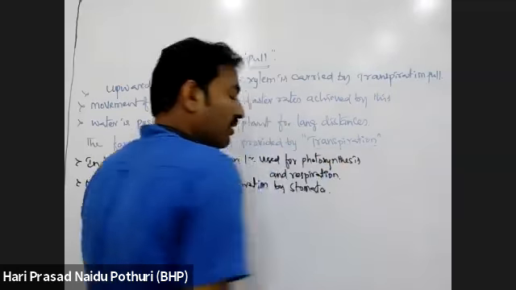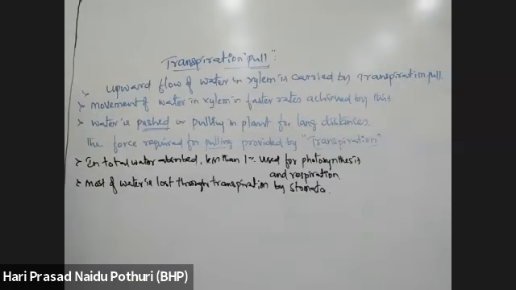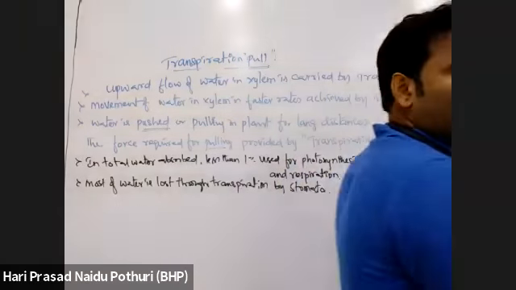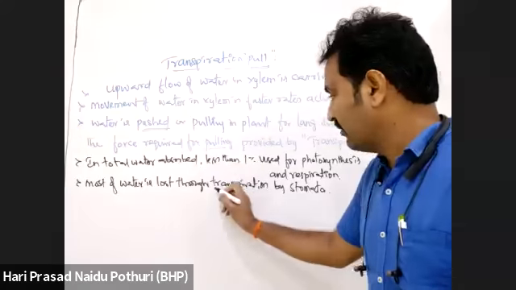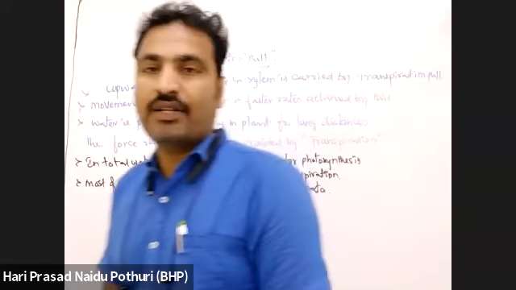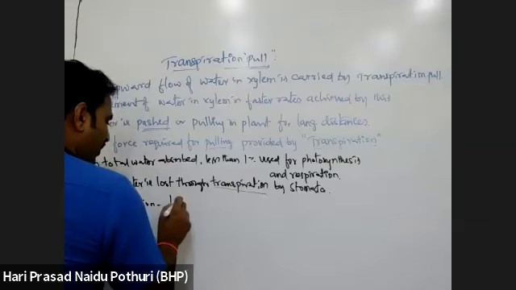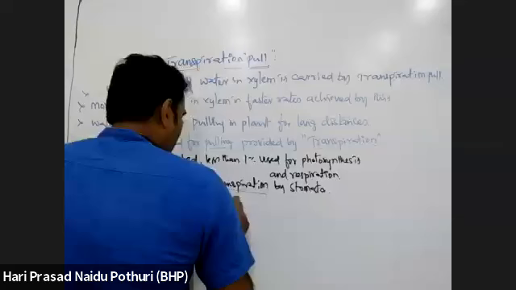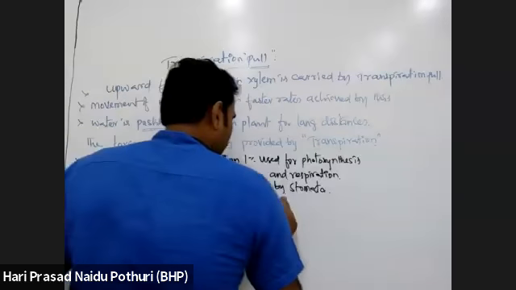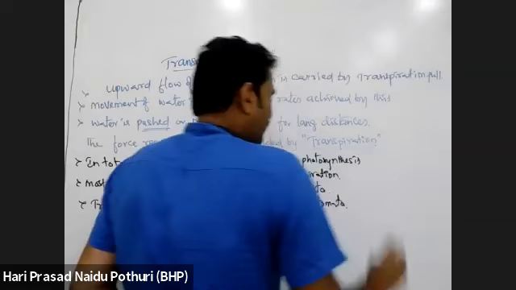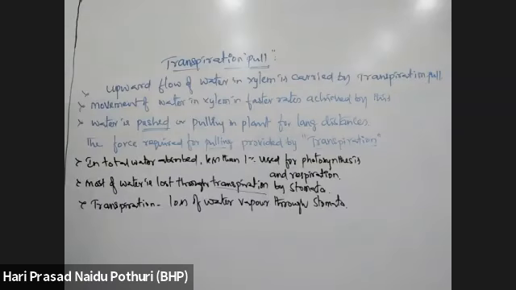Stomata are small pores which are present on the epidermis of leaves. Stomata are responsible for loss of water vapor, which is called transpiration. What is transpiration? We know transpiration is loss of water vapor through stomata. Loss of water vapor through the stomata of leaves is called the transpiration process.